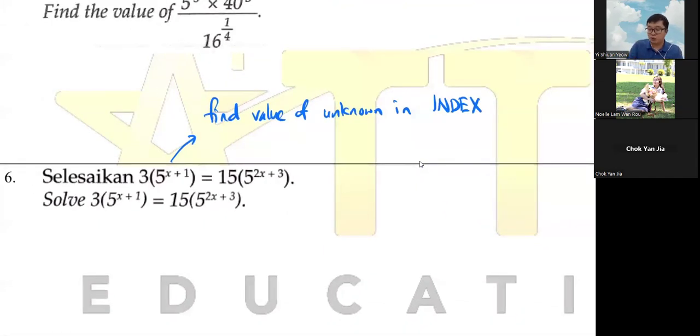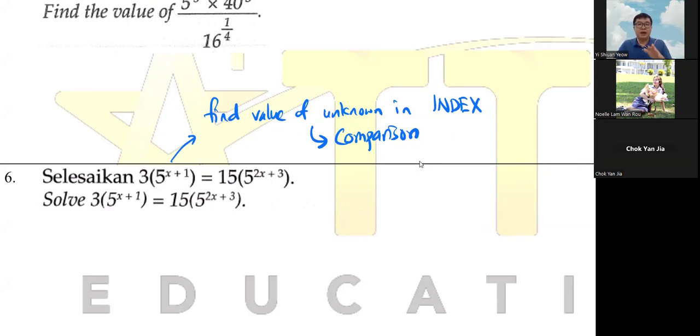you can only have one way to actually do it. We call it the comparison way. It means you need to compare left and right, it must be the same base, only then you can compare the power, compare the index. So you need to find a way to make the bases the same first before you do the unknown side. Because in Form 4 now, you haven't yet learned to drag the power down to make it linear. Some of this you learn in Form 5, so it's impossible. That's why you use comparison.